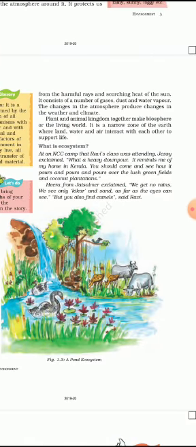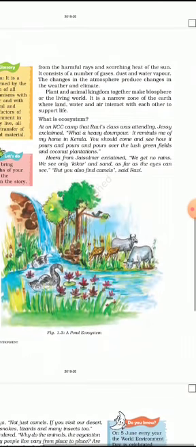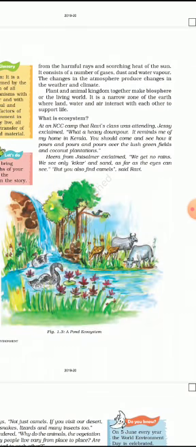What is ecosystem? At an NCC camp that Ravi's class was attending, Jessie exclaimed, "What a heavy downpour! It reminds me of my home in Kerala. You should come and see how it pours and pours over the lush green fields and coconut plantations." Now, Jessie is from Kerala, as we know from this conversation. Hira from Jaisalmer exclaimed, "We get no rain. We see only kikar and sand as far as eyes can see."